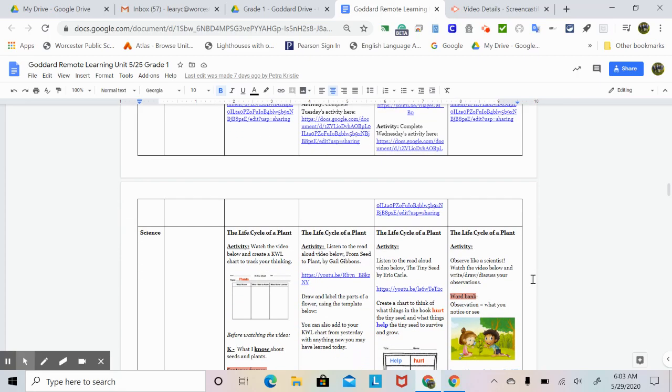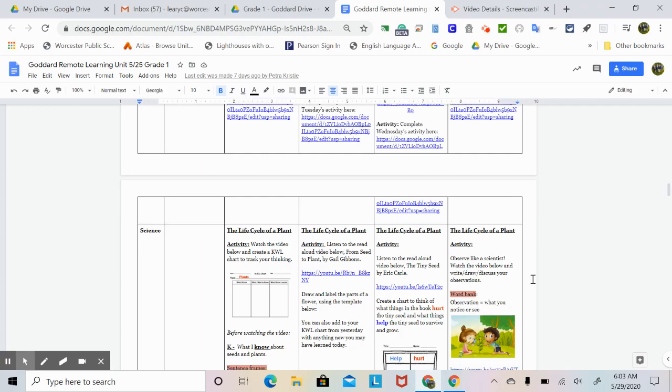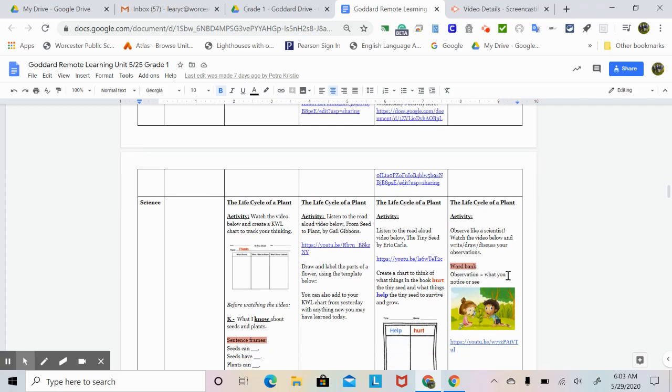In science, you're going to continue with the life cycle of a plant. Your activity, you're going to observe like a scientist. Watch the video below and write or draw or discuss your observations. Here is a word bank for you to use. Observation equals what you notice or see.